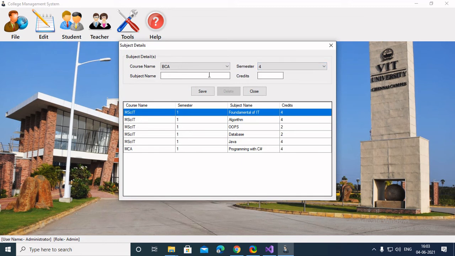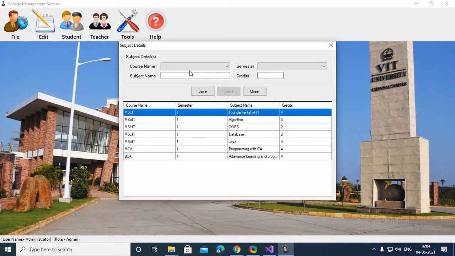So the subject name is, suppose, advanced learning and programming with Java. So we can add credits also. I'll give 4 credits for the Java subject as it has a lab also. It saved successfully. As you can see, for BCA, advanced learning program with Java has been added. Like that, we can add multiple subjects for each course.